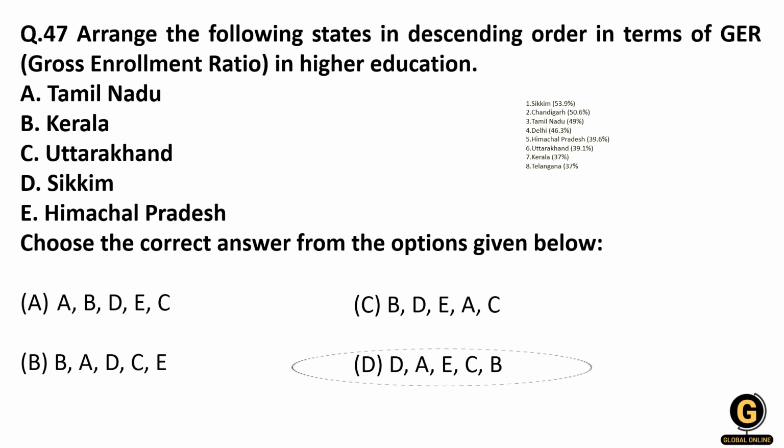Then we have Tamil Nadu, which has 49%. Then Himachal Pradesh, which has 39.6. Then Uttarakhand, which has 39.1, and at last we have Kerala, which has 37%. So if you remember, the top one is Sikkim, right? Remember Sikkim, and then you can slowly use your logic to work out the increasing or decreasing order.